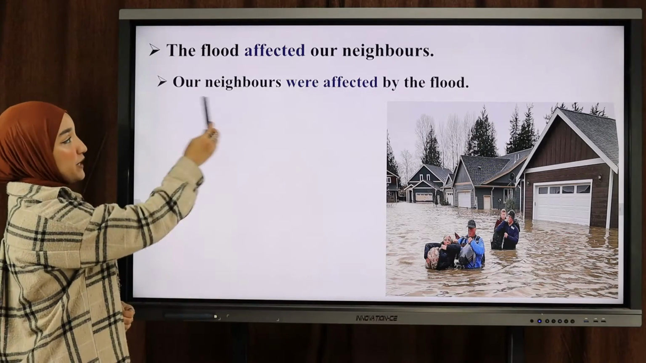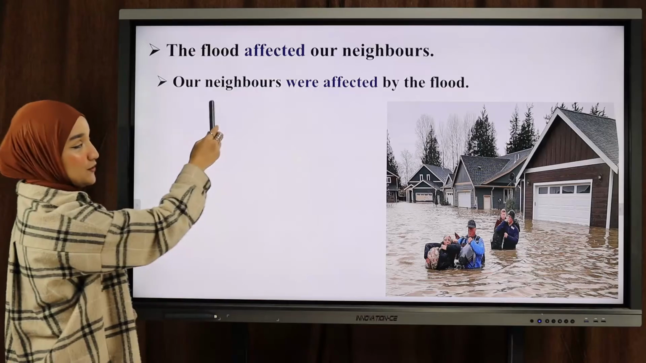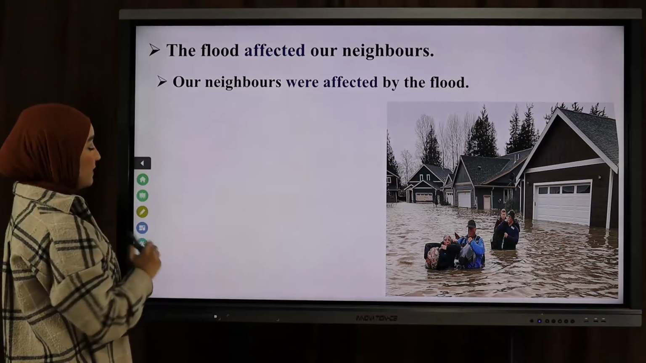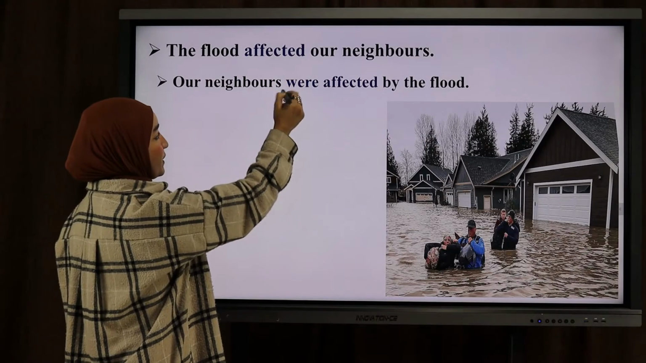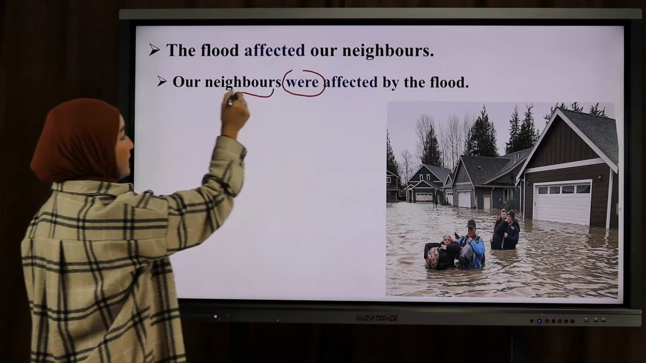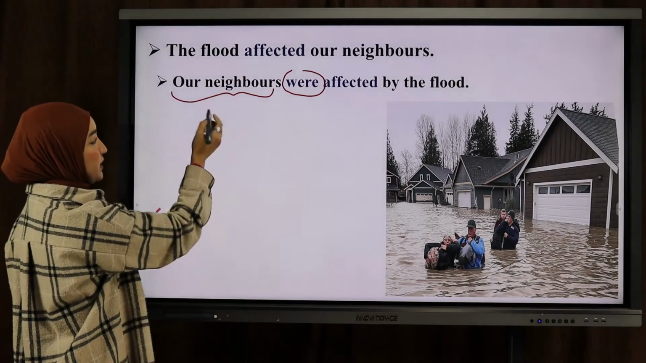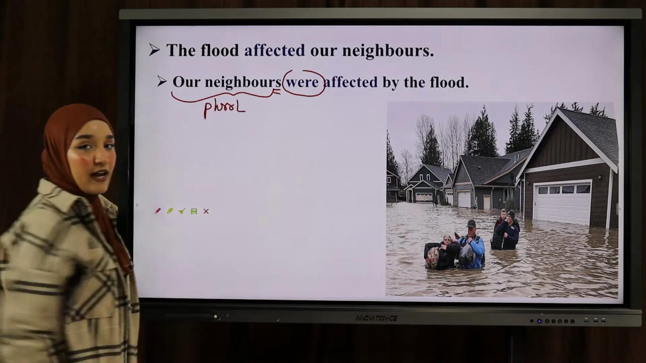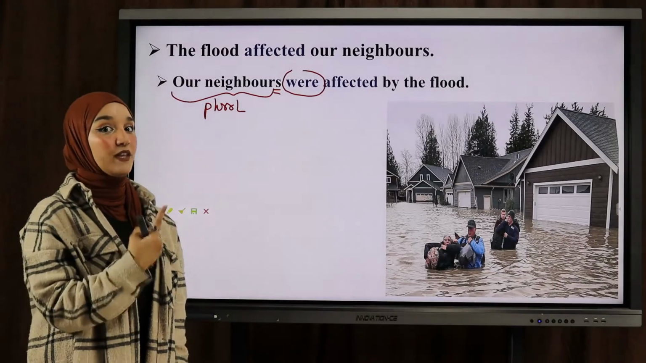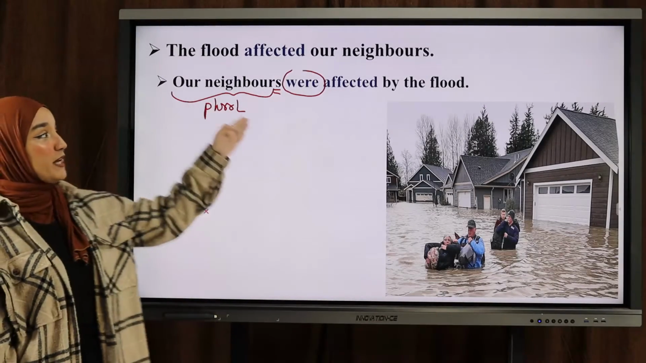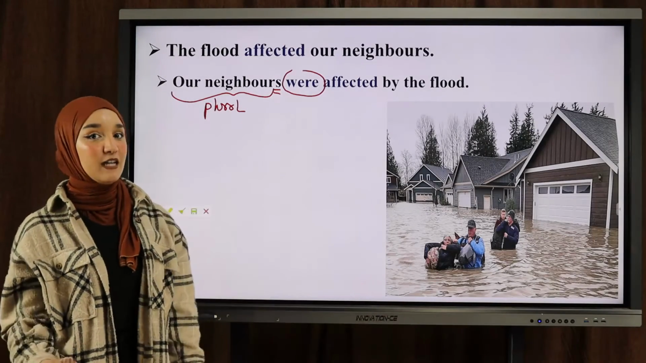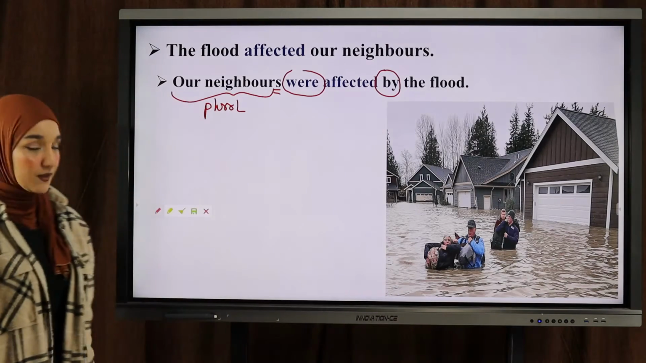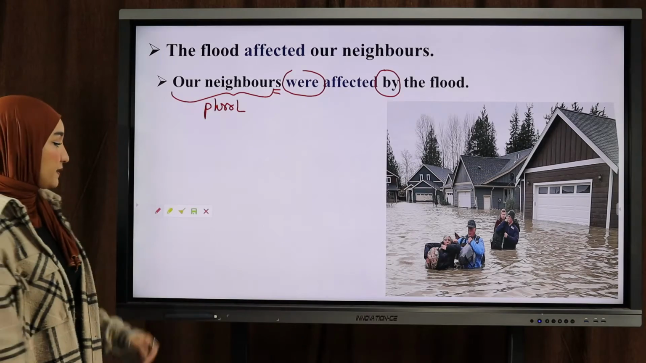So yeah, our neighbors, again, object goes to the front, were affected by the flood. Again, the only reason why I put were here is because my object, which is the subject in this case, is in the plural, okay? My neighbors, okay? I am talking about more than one neighbor, okay? So our neighbors were affected by the flood, okay? And always add this, okay, when the subject is important.